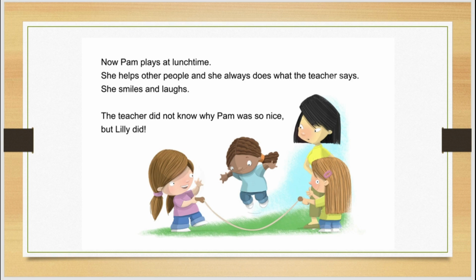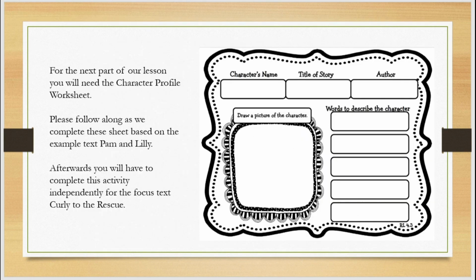So that's the end of the story for this week's focus. We'll also be using part of that story for next week in each of our lessons. This is the activity that you're expected to do in today's lesson. We're going to work through it based on this example text of Pam and Lily together through this PowerPoint or this video recording, and then you're going to go and do the exact same sheet about Curly from Curly to the Rescue. For the next part of this lesson, it's called a character profile worksheet.